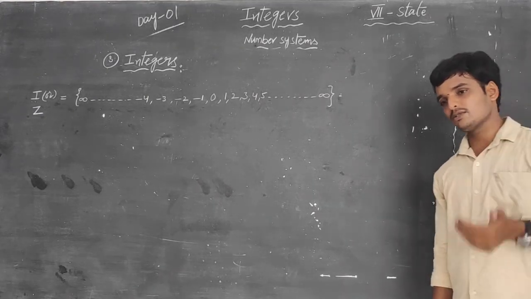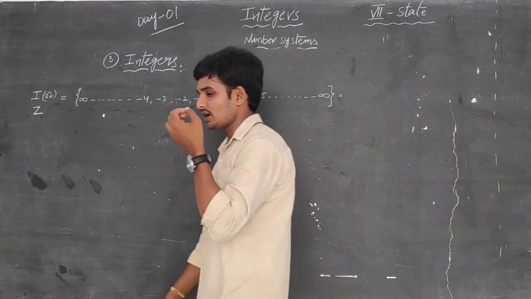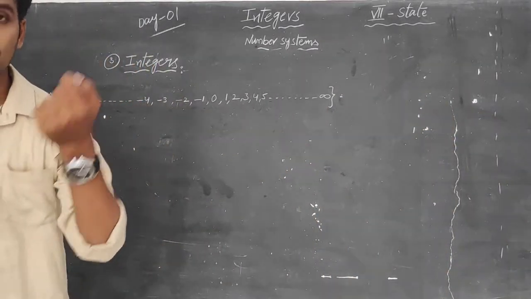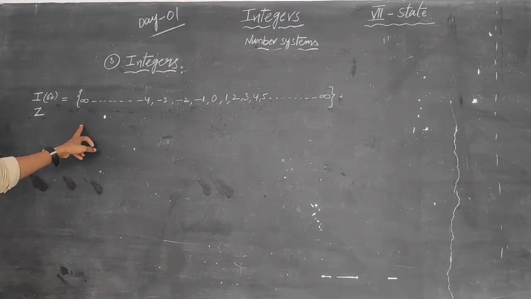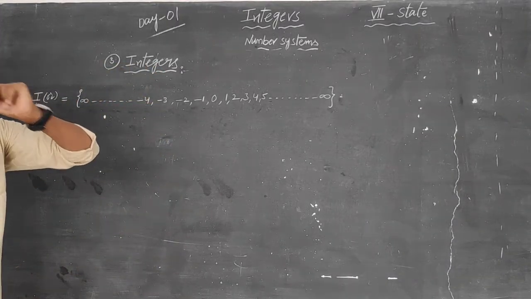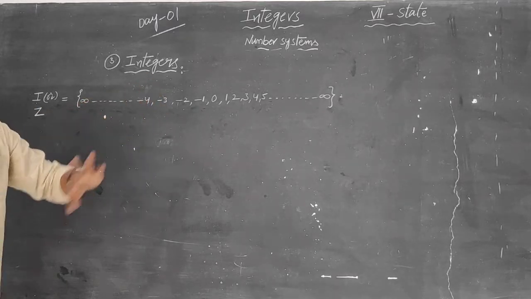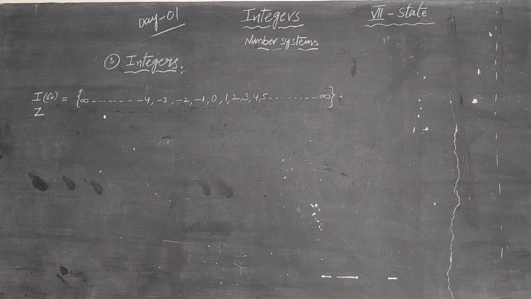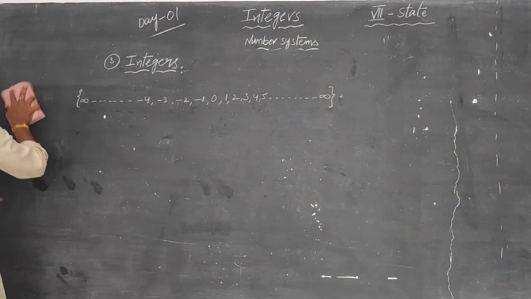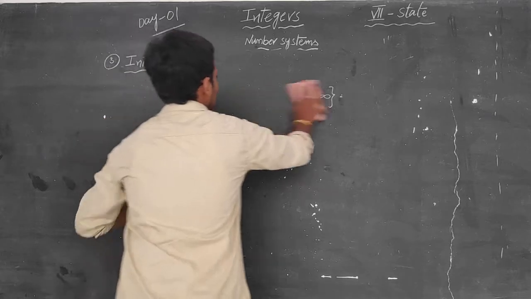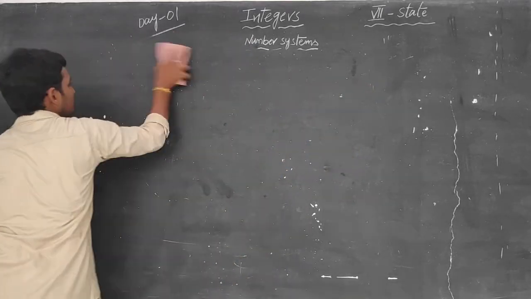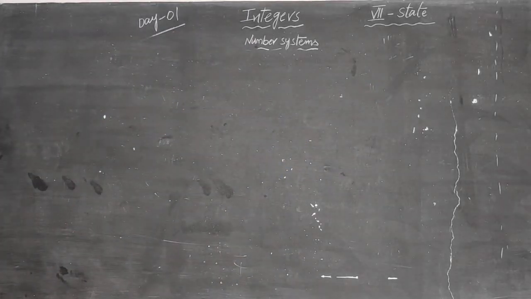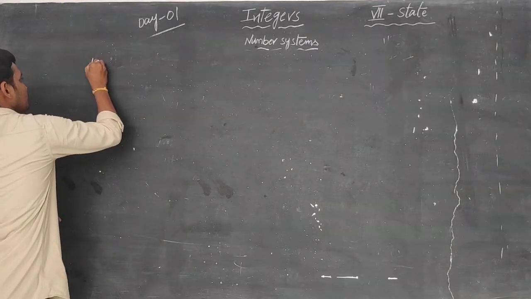The set of positive numbers and the negative numbers, including 0 are called integers. Write the definition. When we are listening to my words, those words will be notes as well. Example. Write that. Are you okay? We will discuss so many things now. We have to keep note.